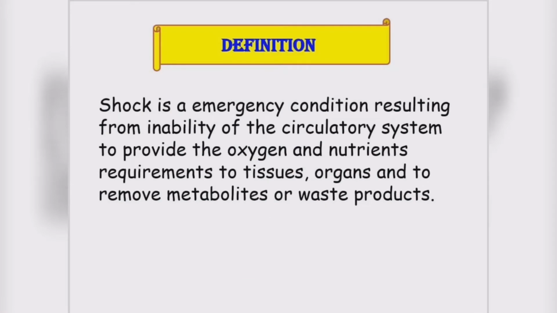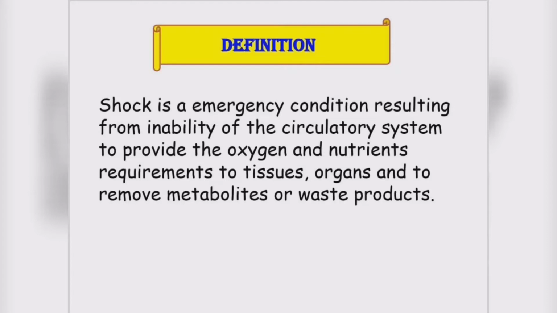Definition of shock. As we know, shock is an emergency situation where we need to be very alert and ready for caring for the patient, where we need to keep everything ready like drugs and all emergency equipment. So what happens in shock? There is an inability of the circulatory system to provide oxygen and nutrients all over the body, mainly to each tissue and organ, and basically the vital organs.